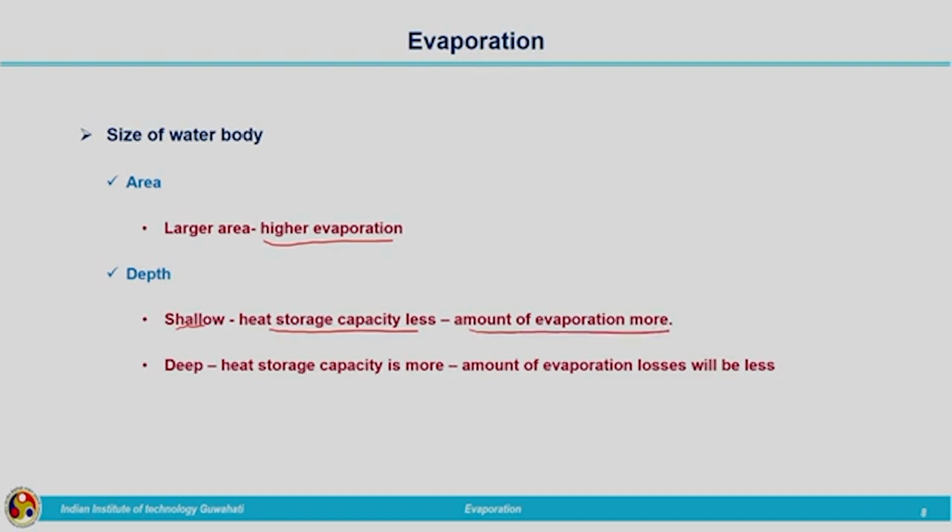And in the case of deep water bodies, a deep lake or reservoir or any storage component, heat storage capacity is more. So, the amount of evaporation losses will be less. So, the size and shape of the water body matters. How much is the area? If it is a large area, the evaporation rate will be more, and in the same way, as the depth is shallower, the heat storage capacity is less, so more evaporation will take place. If the depth is more, it can hold more heat and store more heat, and based on that the evaporation rate will be less.